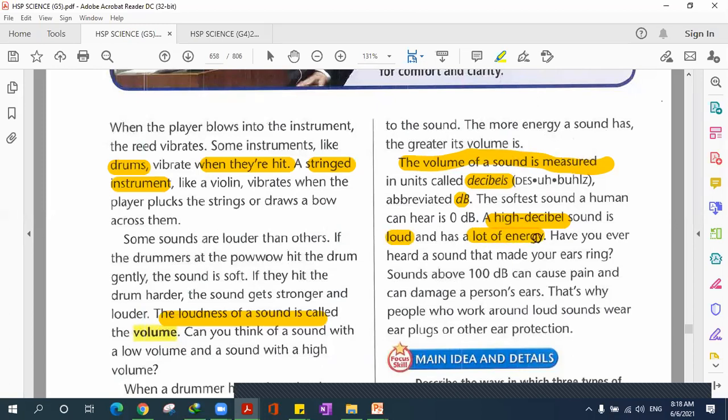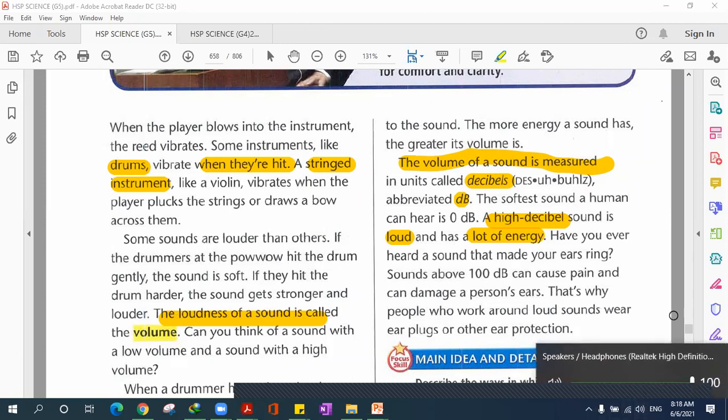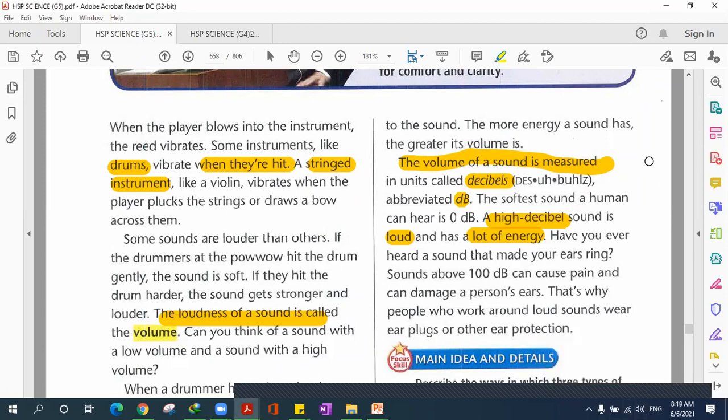So, Miss, what is the difference between loudness and decibels? Amr, I really can't hear you. Can you please get closer to the mic? I have the speaker of my laptop at 100. Can you get closer, please? What is the difference between loudness and decibels?